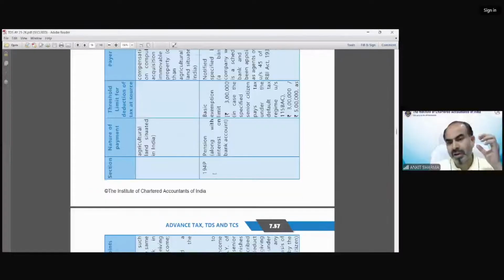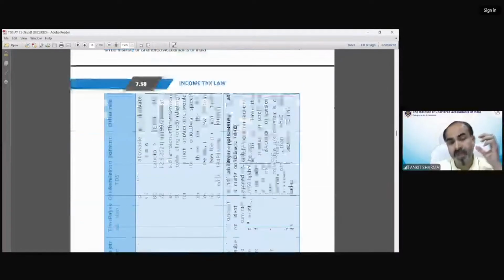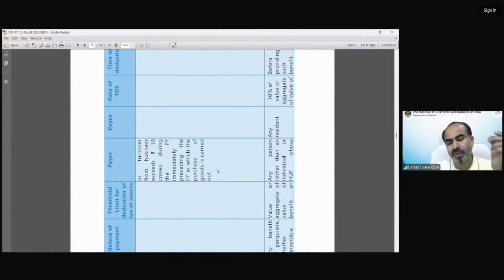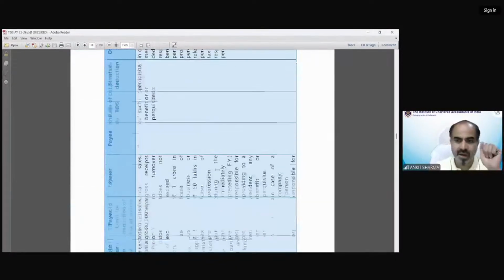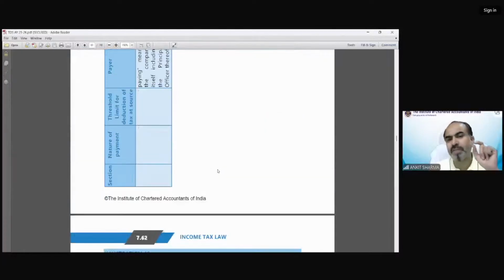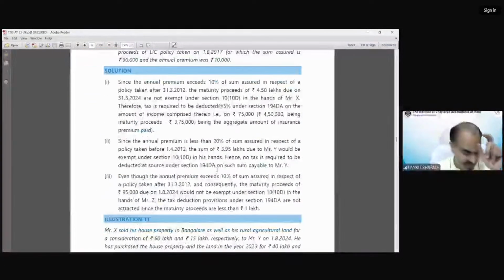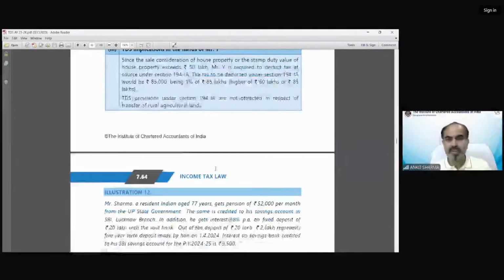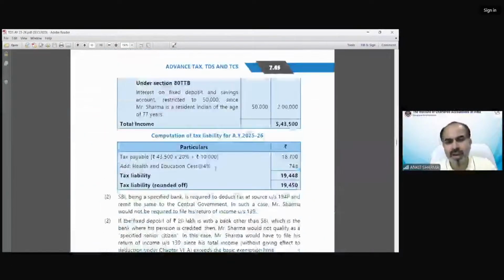If you read form 15G and 15H, there is a major difference: 15G is for others and 15H is for senior citizens. But there is one more minute difference between them. If you read it very carefully, you will see. Let me show you on the relevant page.